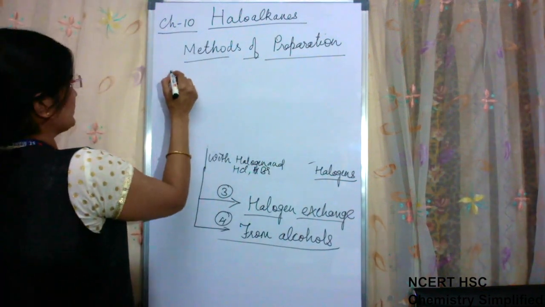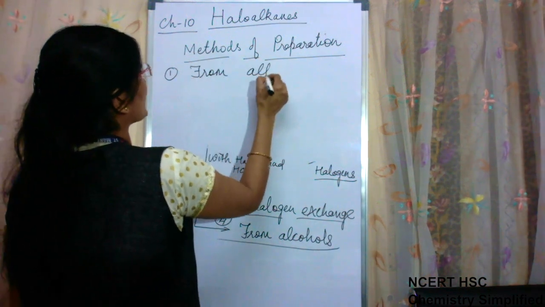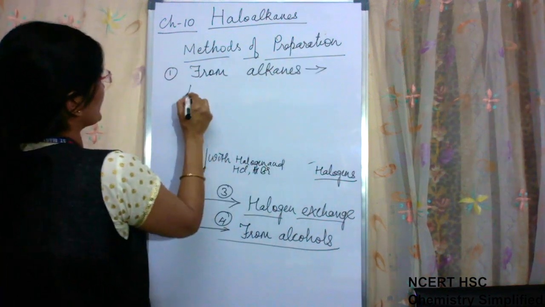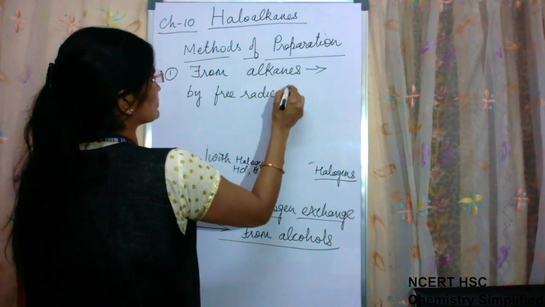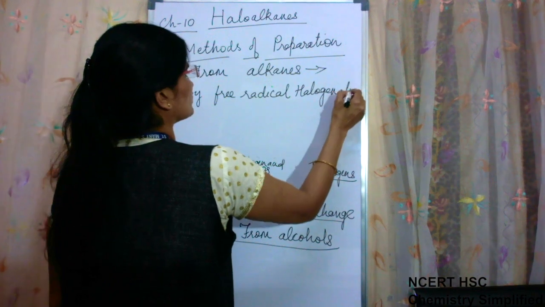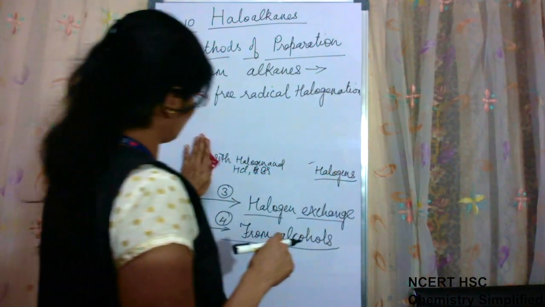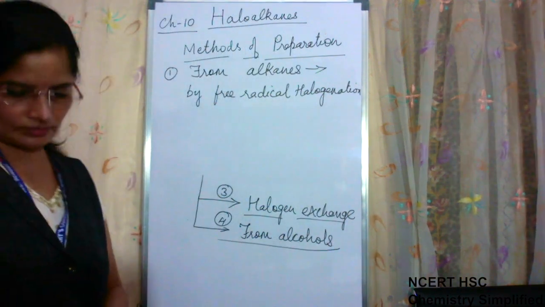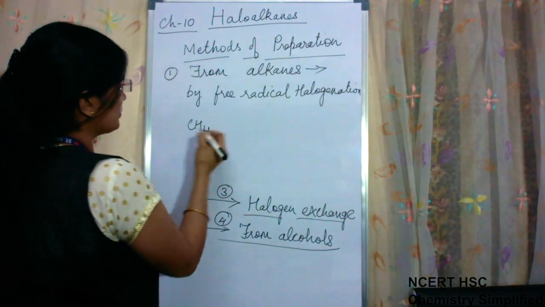Now the first method I am taking is free radical halogenation of alkanes. We are taking the simplest alkane, methane.